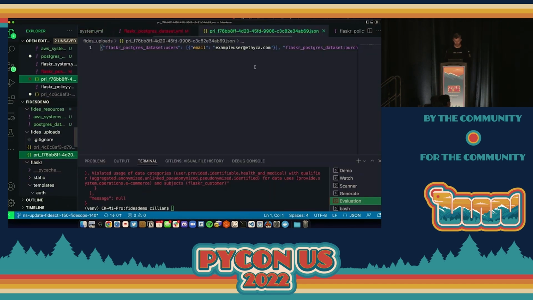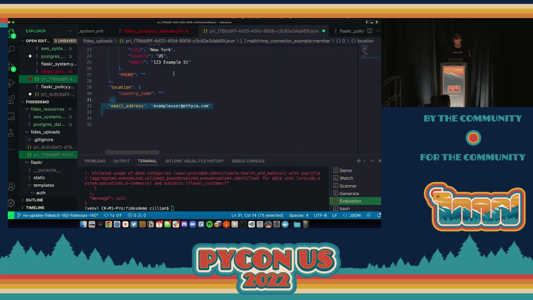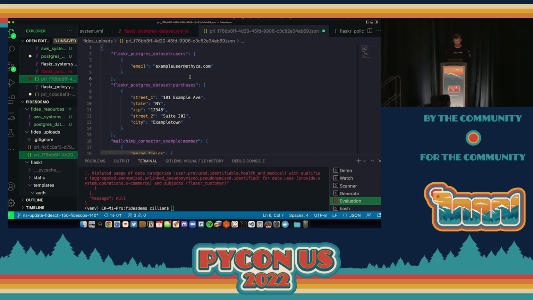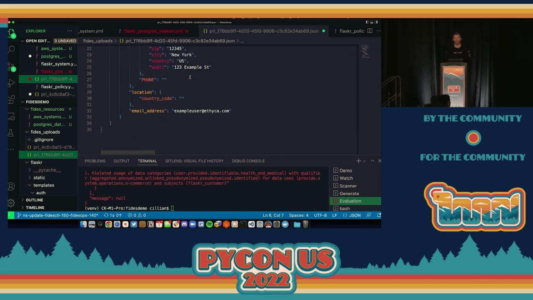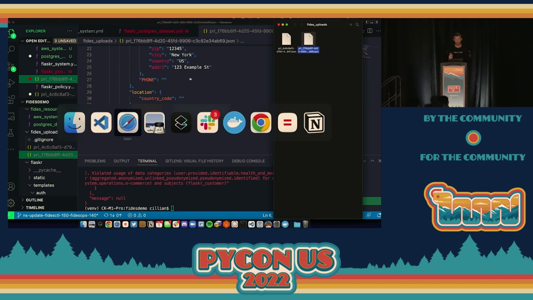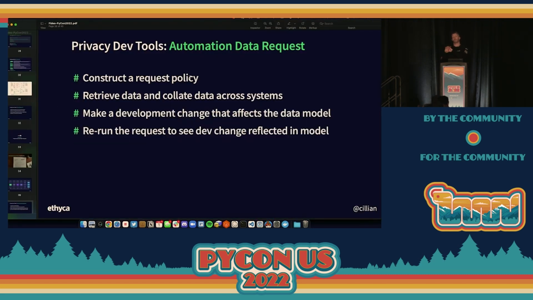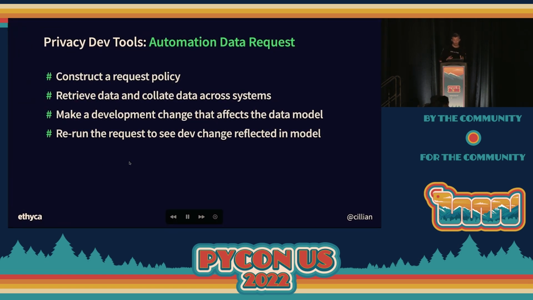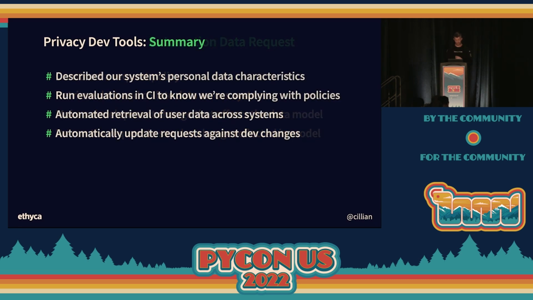And if I open this, we just compare it to our first one. What we'll see is now it's returning some additional data about the user that is identified as the timestamp information, because that was identified as user information as metadata in the data model. So effectively, changes in our CI pipeline are now reflected directly in the metadata layer that's enforceable for our policies. So engineers don't have to rewrite anything that's spelunking in Postgres or Redshift, et cetera, to retrieve data. So what we've done there is construct a very simple policy, retrieve user data, change the data model, and then reflect that in that production system.